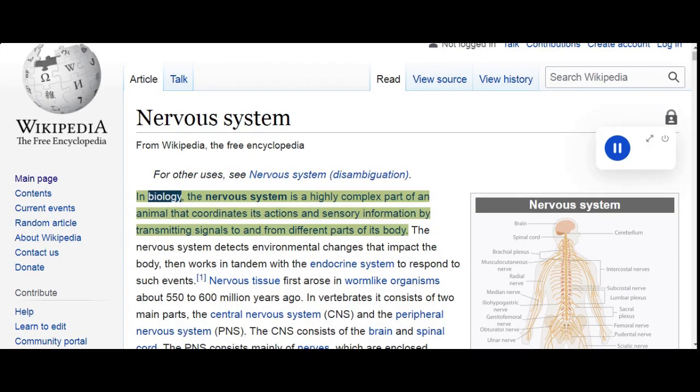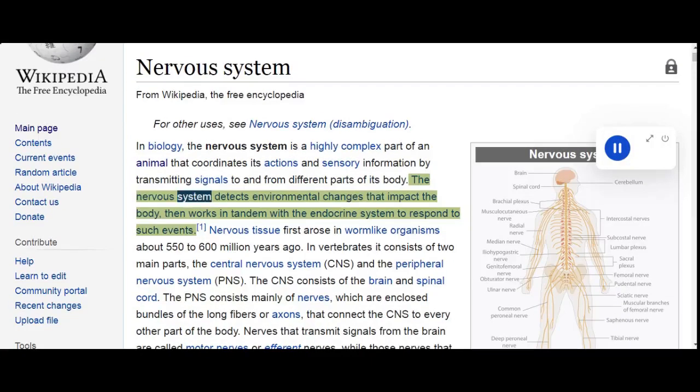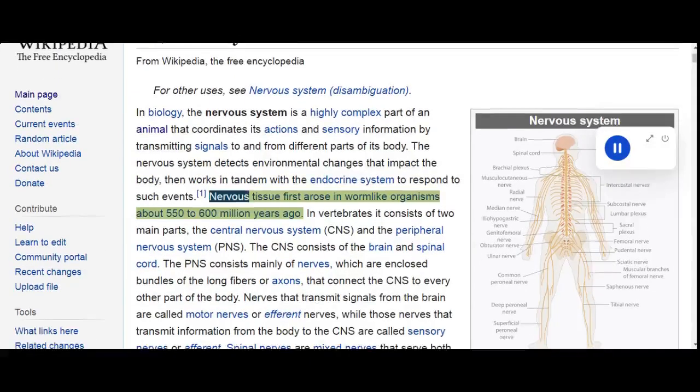In biology, the nervous system is a highly complex part of an animal that coordinates its actions and sensory information by transmitting signals to and from different parts of its body. The nervous system detects environmental changes that impact the body, then works in tandem with the endocrine system to respond to such events. Nervous tissue first arose in worm-like organisms about 550 to 600 million years ago.